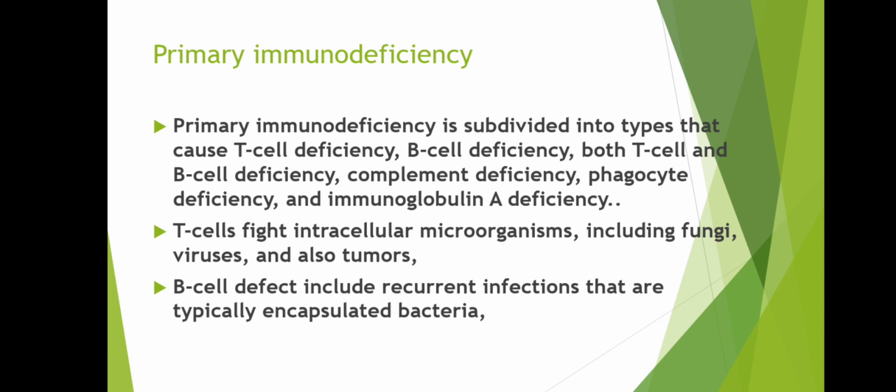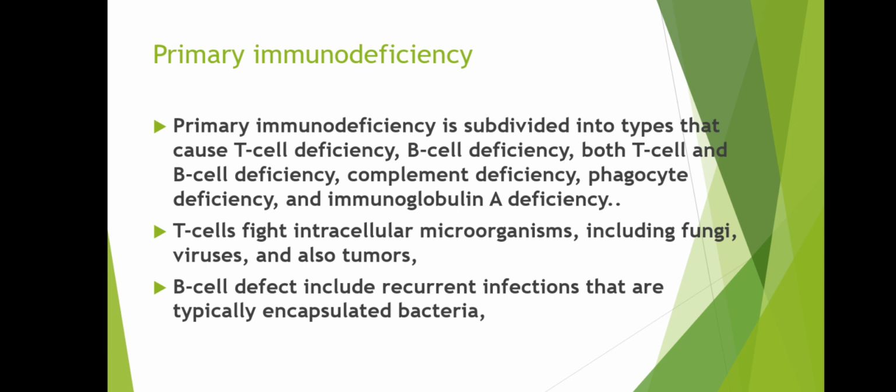B-cell deficiencies are primarily antibody deficiencies leading to recurrent infections. Dahil ang B-cells, ang role niya po is to regulate the immune system by producing antibodies. Antibodies are proteins that protect us when unwanted substances enter our body.